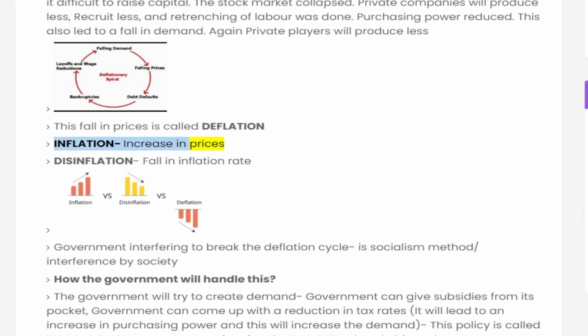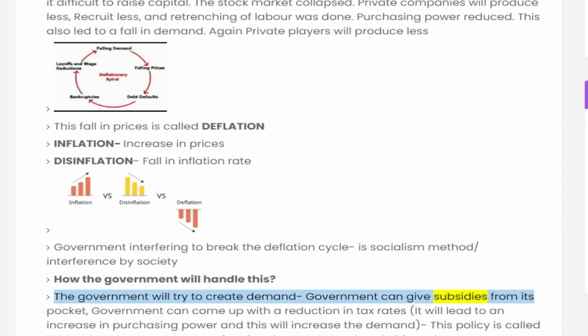Inflation is an increase in prices. Disinflation is a fall in the inflation rate. Government interfering to break the deflation cycle is the socialism method, interference by society. How will the government handle this? The government will try to create demand.